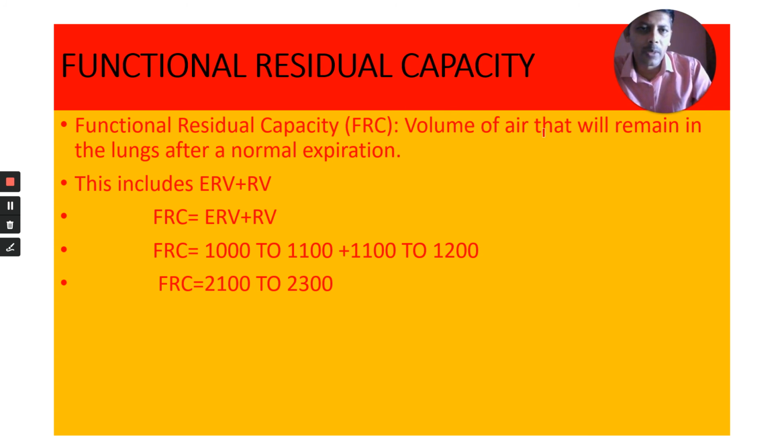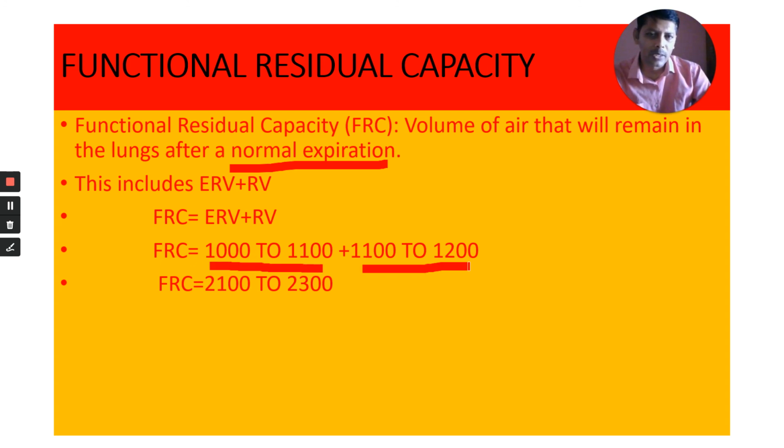Functional residual capacity is the volume of air that will remain in the lungs even after normal expiration. That is FRC, functional residual capacity: ERV plus RV. ERV is 1000 to 1100, and residual volume is 1100 to 1200, so FRC is equal to 2100 minimum and 2300 maximum.